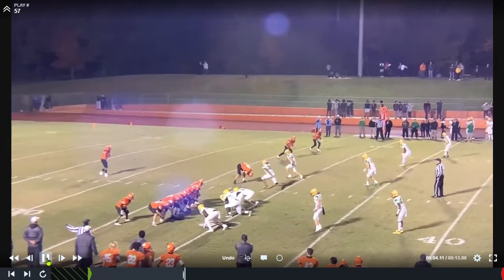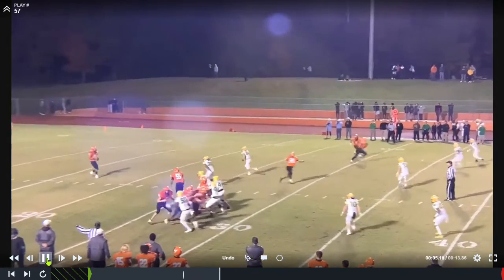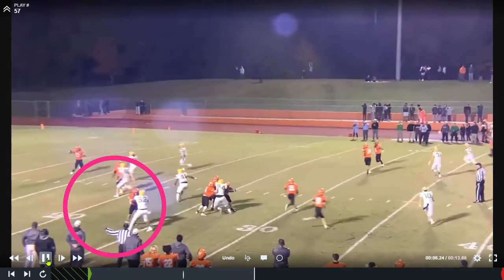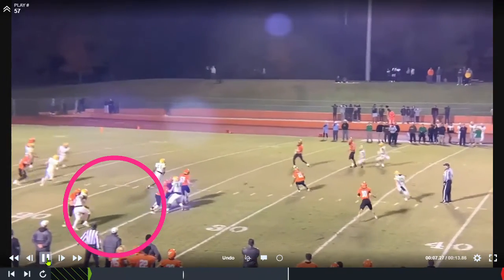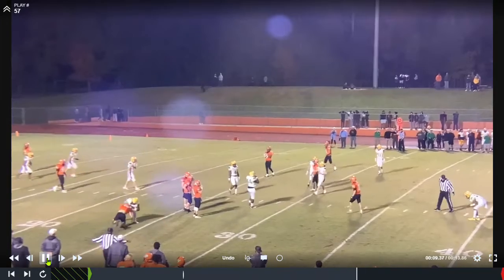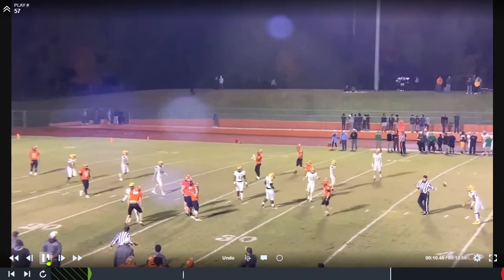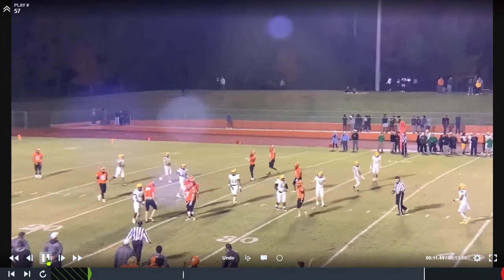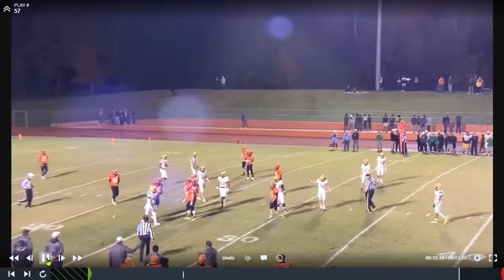In this play, we have an incomplete pass around the near hash mark. Notice the 2 players in the red circle and their action. The line judge on this play does a great job both off-ball officiating and dead ball officiating. By staying alert and focused on the field, the line judge was able to catch this conduct and flag it.